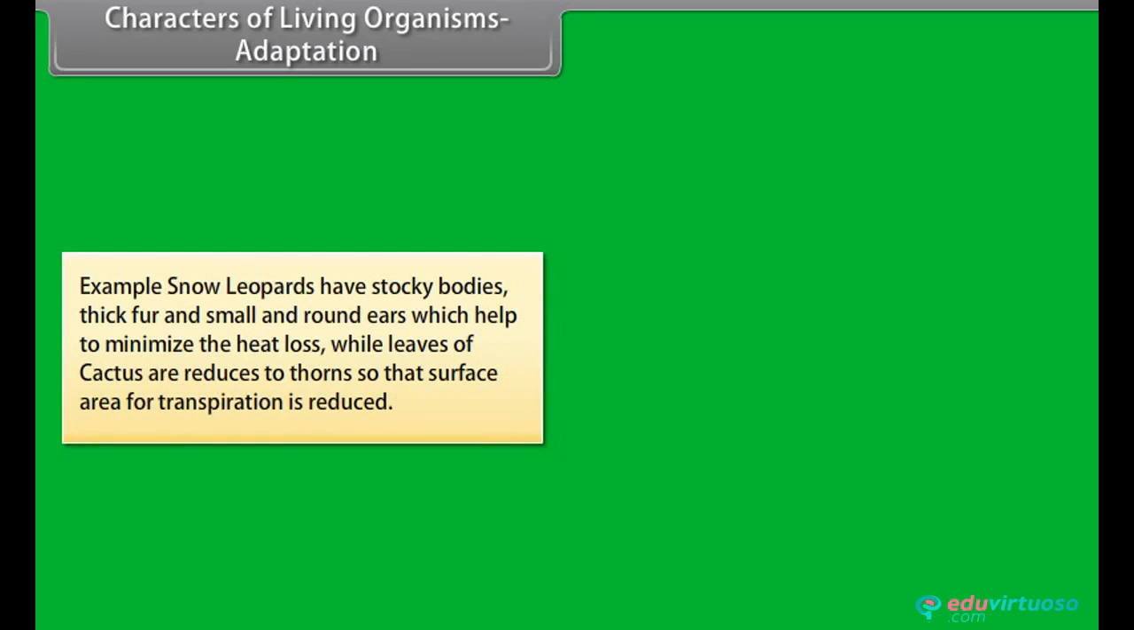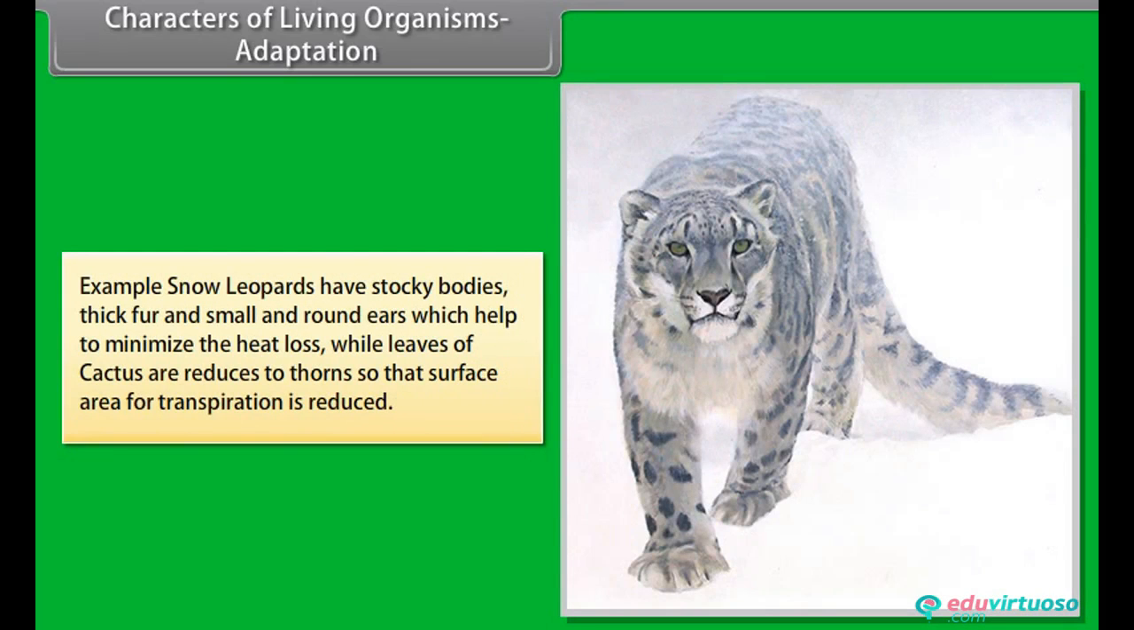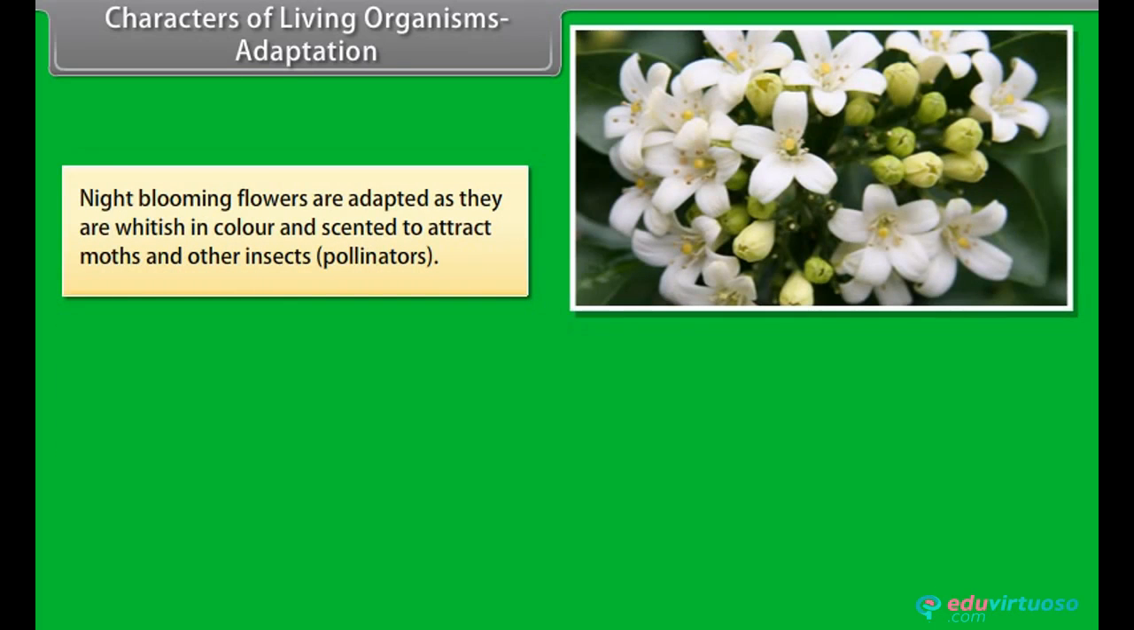Example: snow leopards have stocky bodies, thick fur, and small and round ears which help to minimize the heat loss, while leaves of cactus are reduced to thorns so that surface area of transpiration is reduced. Night-blooming flowers are adapted as they are whitish in color and scented to attract moths and other insects, pollinators.